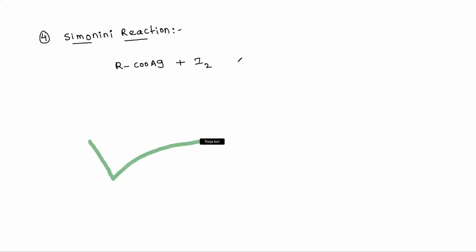In the Simonini reaction also, one important reactant is the silver salt of a carboxylic acid, RCOOAg. You treat the silver salt of the carboxylic acid with iodine instead of bromine.